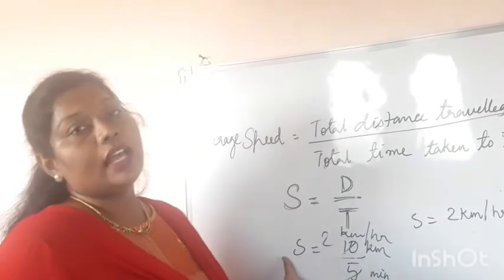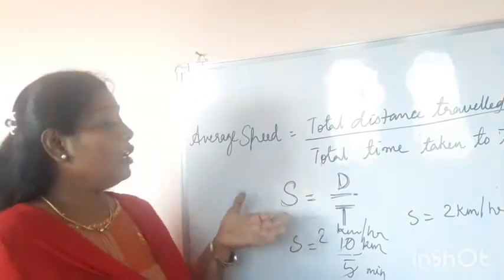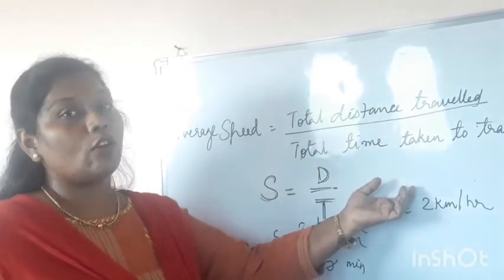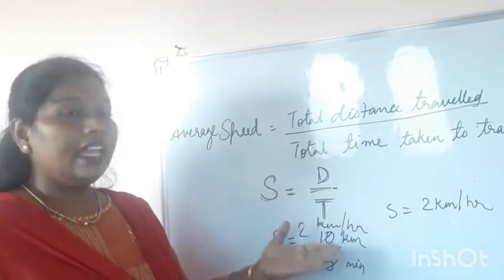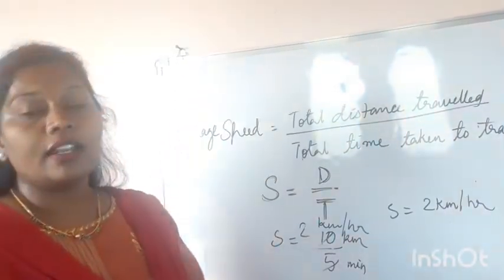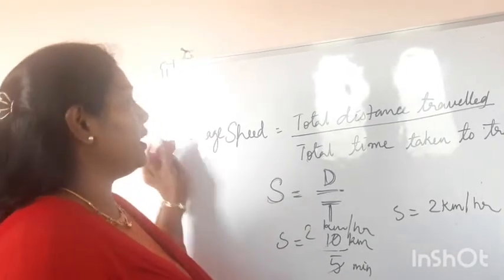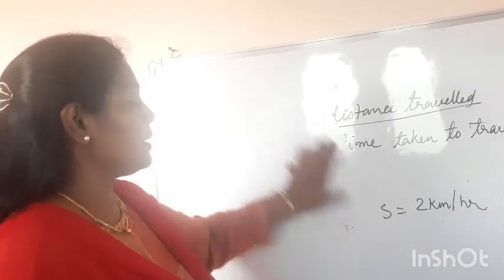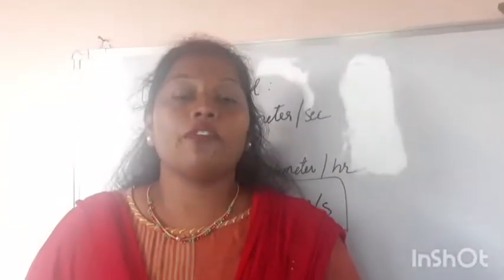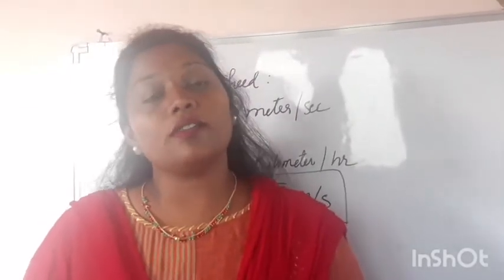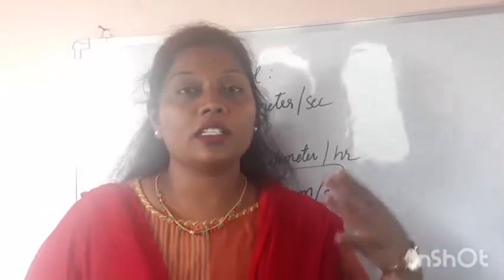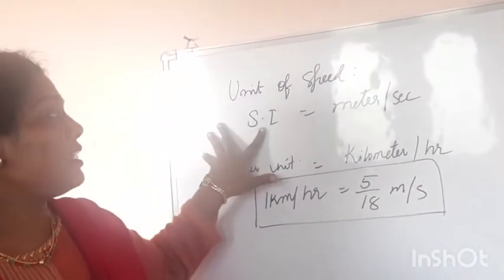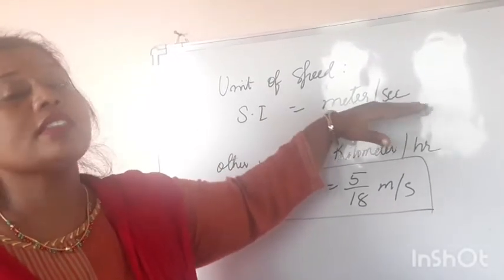So whenever you want to calculate the speed of any object, the average speed is equal to the distance traveled by the object in a given time. So children, there is a particular unit for speed. The units of speed are very important, children. Whenever we calculate speed, the units also have to be noted down. The basic unit of speed in the SI system is meter per second.